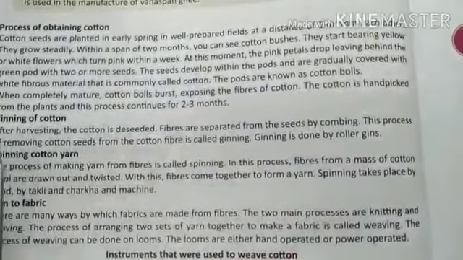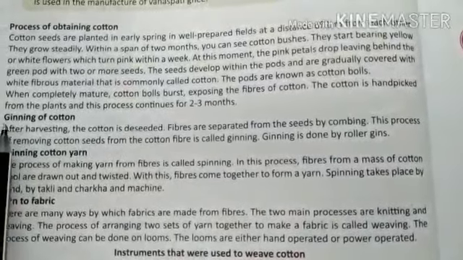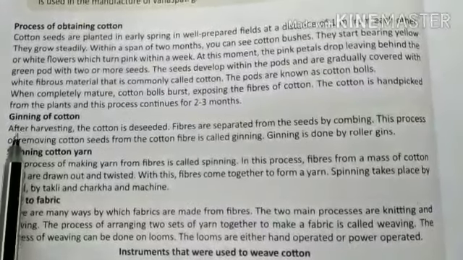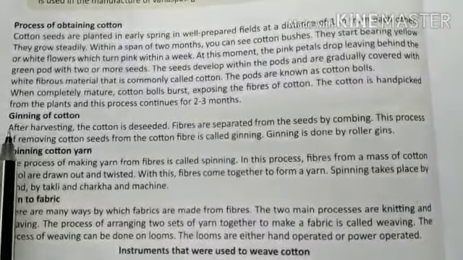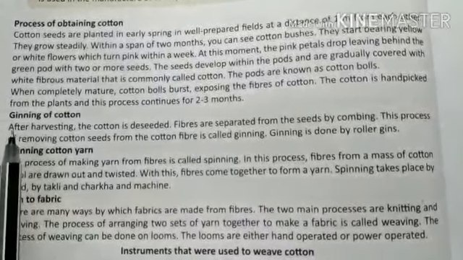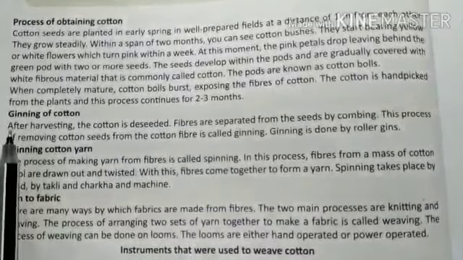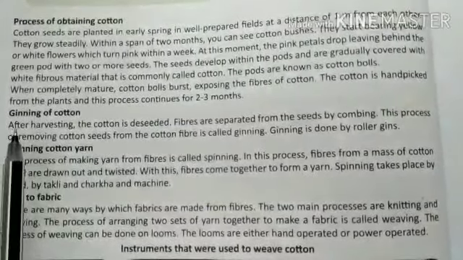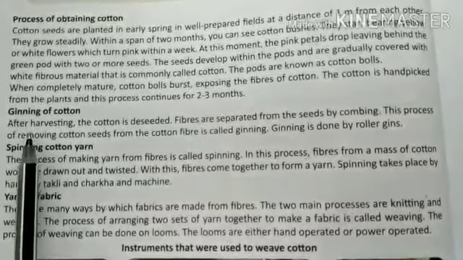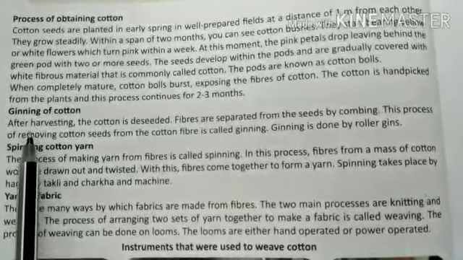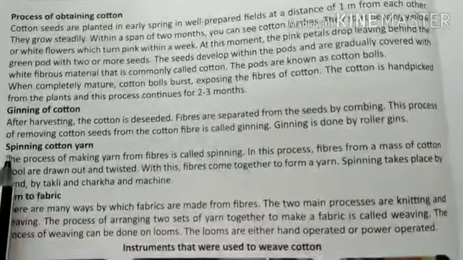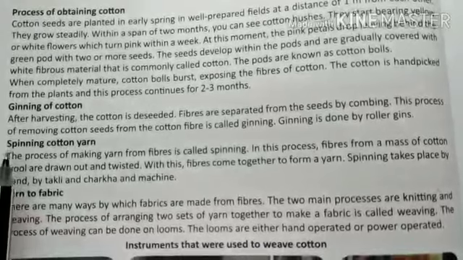The next process in the formation of cotton cloth is ginning. Ginning is a process in which the cotton balls which have been hand picked from the cotton plants have their seeds removed. Thus we can say removing seeds from the cotton ball is known as ginning. The next process is spinning.